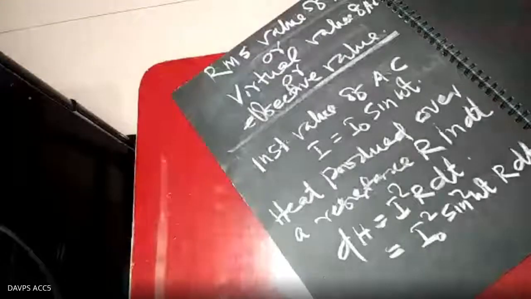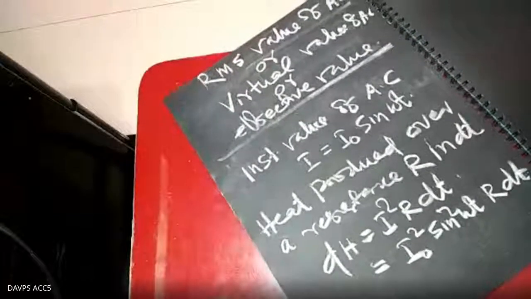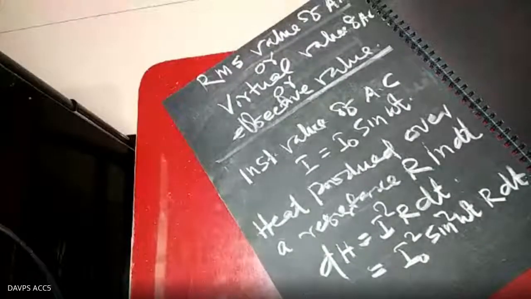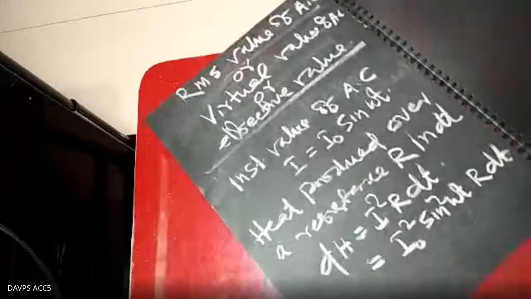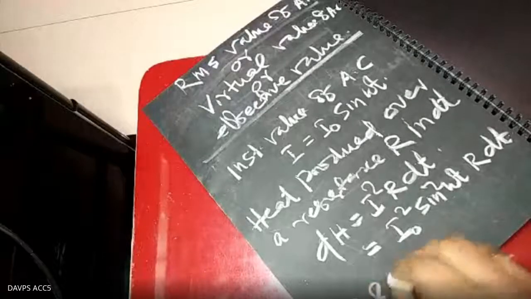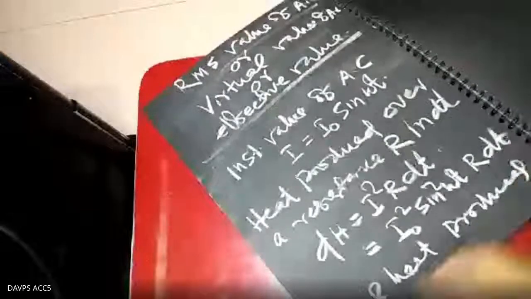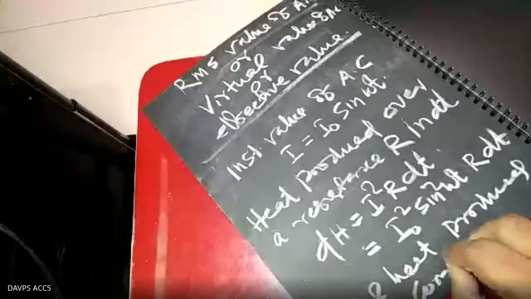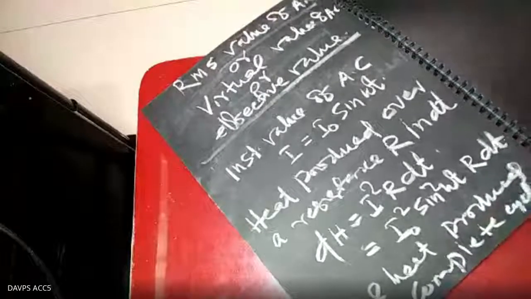So what will be the total heat produced in T interval, in a complete cycle? How much amount of heat is produced? So let us calculate it. The total heat produced over a complete cycle. We have to take the integration here. So H equal to